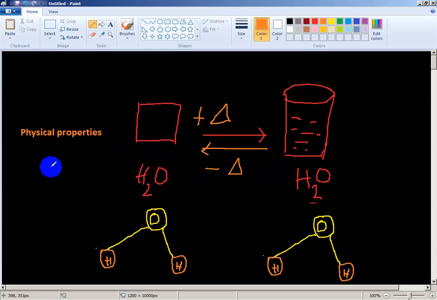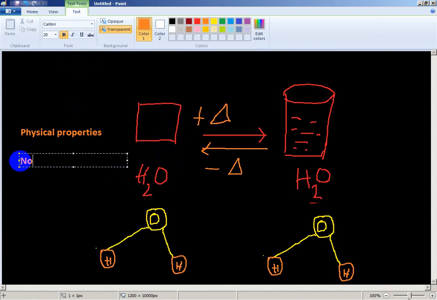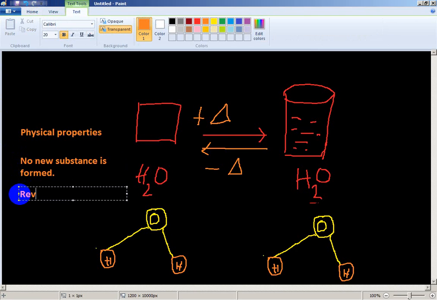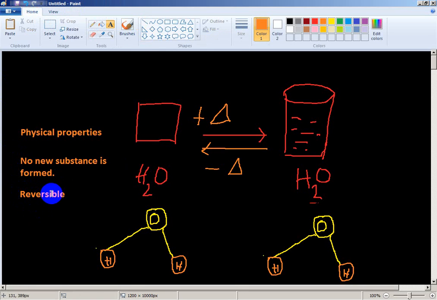Okay, so physical change is reversible, and no new substance is formed. So this is the physical properties.